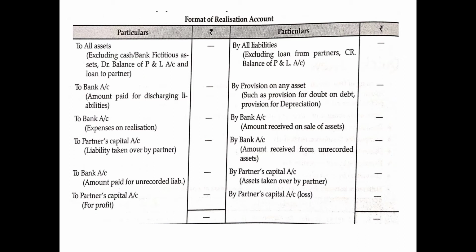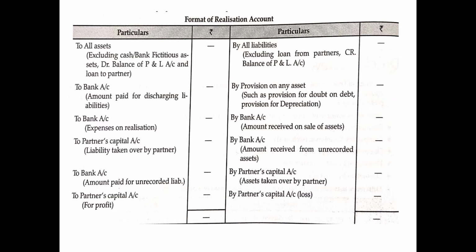Then the debit balance of profit and loss account. Again, the debit balance of profit and loss account is given on the asset side, but it is not an asset, rather it is an accumulated loss. So, it needs to be distributed among the partners in the profit sharing ratio, just like we used to do till now, and therefore this will also not be transferred to realization account.